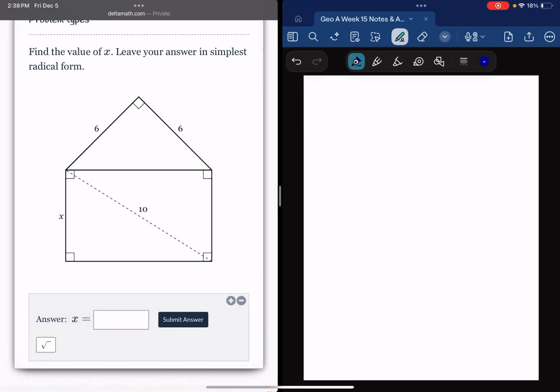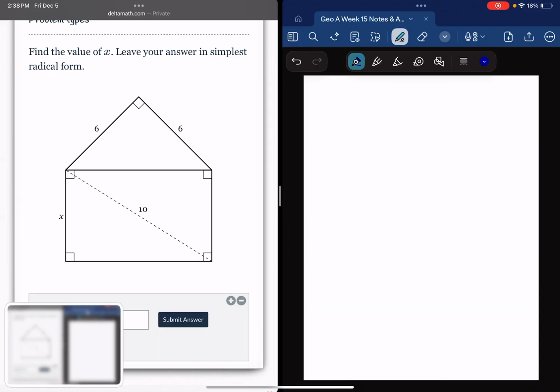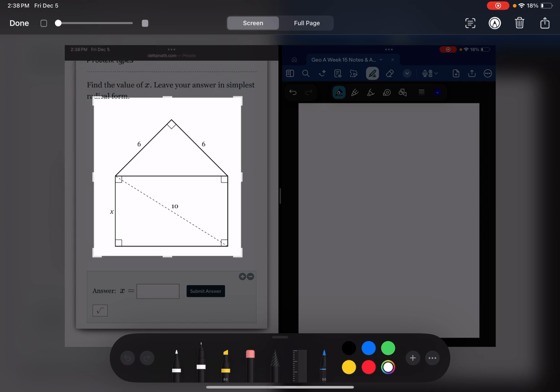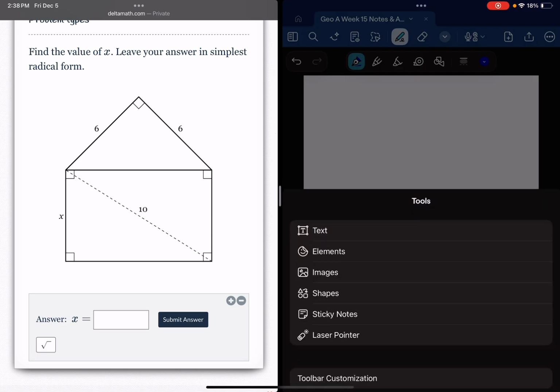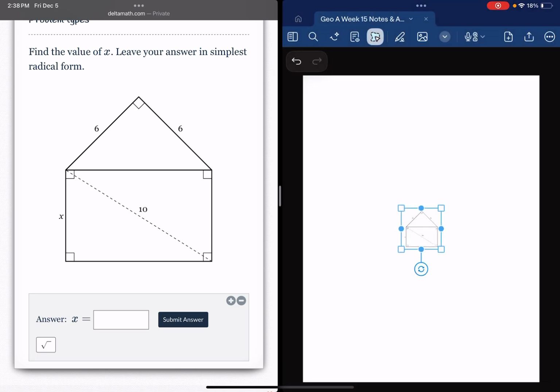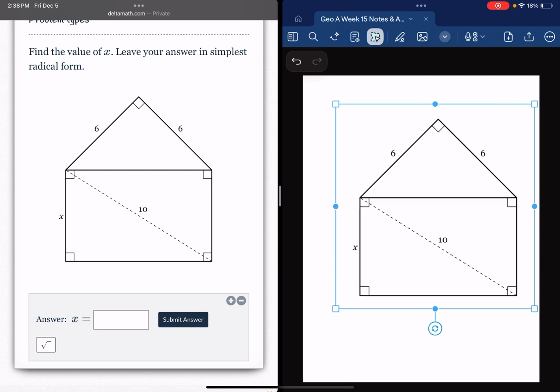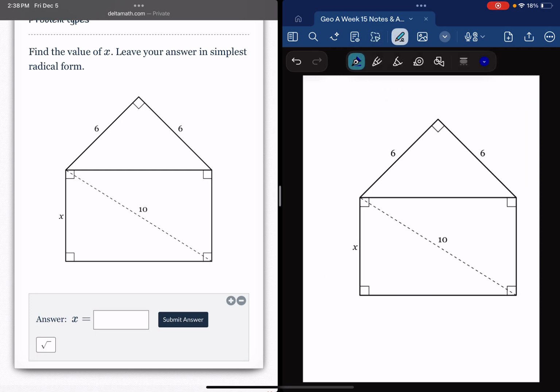Okay, so to do these problems, you're going to have to figure out some sides that you might not necessarily think that you need. So on this one, we have the triangle that has the sides of 6. There we go. So we have the right triangle with the sides of 6, and because these two sides are congruent, it means it's an isosceles triangle.